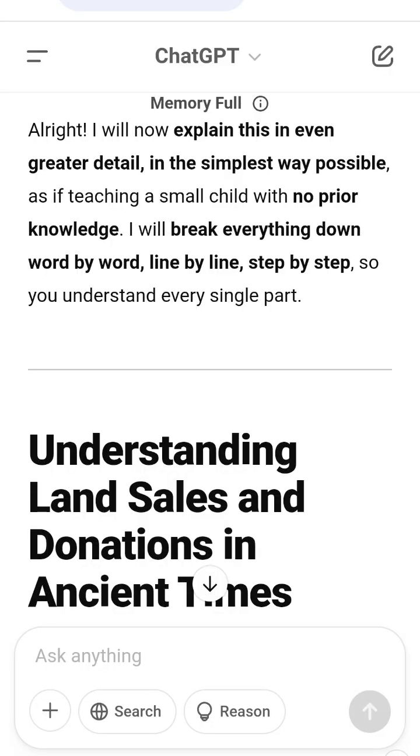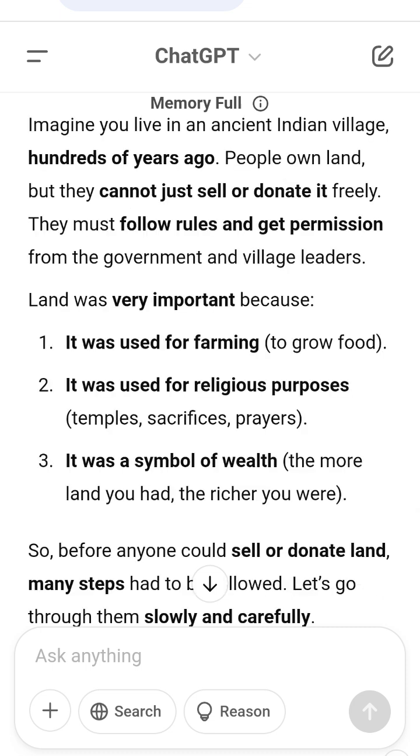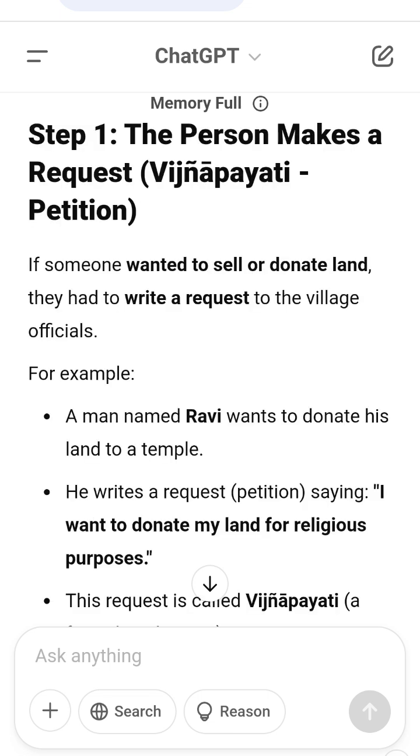Condition 3. The land must be tax-free, samudaya by kilakshetra. The land should not have any government tax on it. If the land is taxable, the donation or sale may not be approved. And condition 4, the price must be fair, gramanakama vikraya maryada. If the land is being sold, not donated, the price must follow the village rate. The government does not allow unfair pricing. For example, if the village land rate is 3 dinaras per kulyavapa, the seller must sell at this rate.